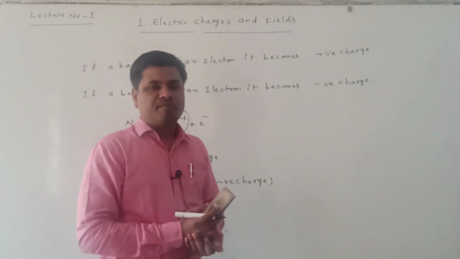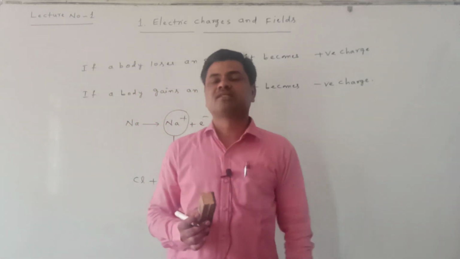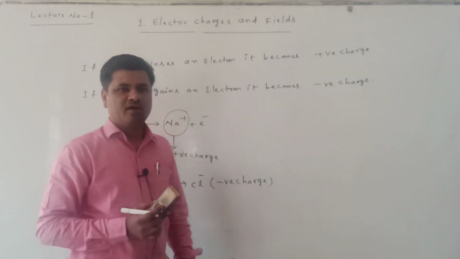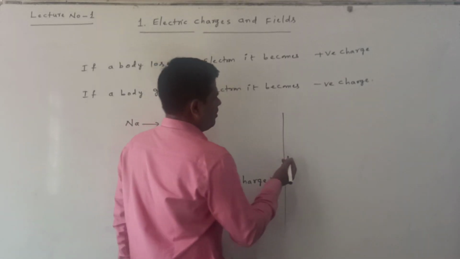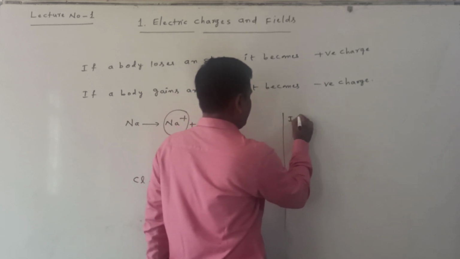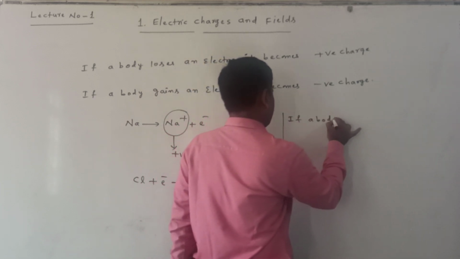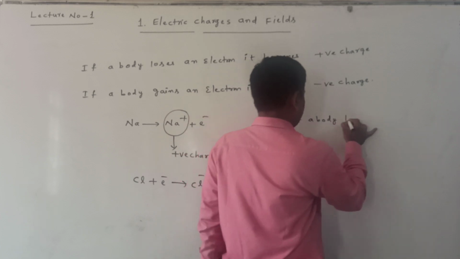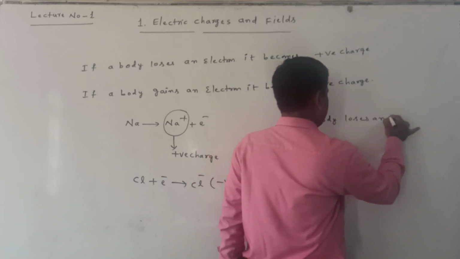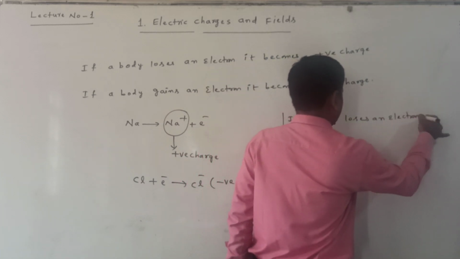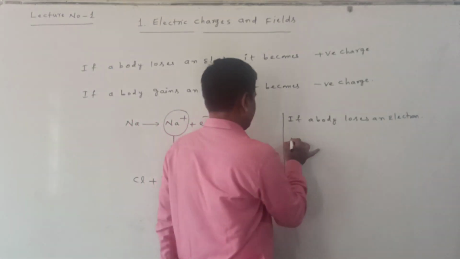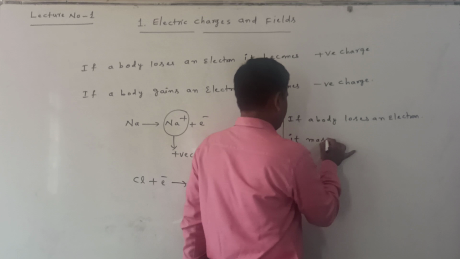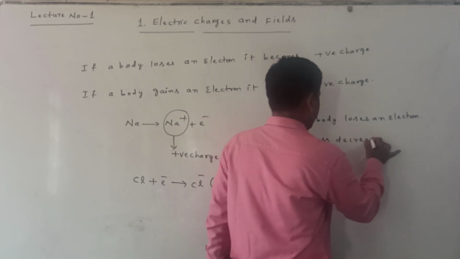My question is, what happens to the mass of the bodies? Suppose a body loses an electron, does its mass increase or decrease? Its mass decreases. Why?